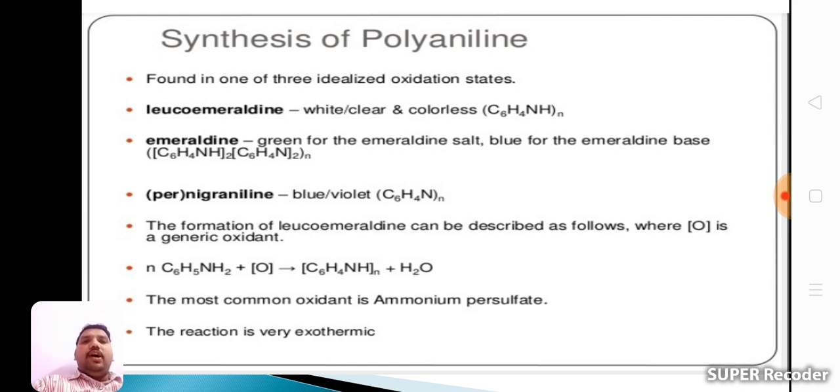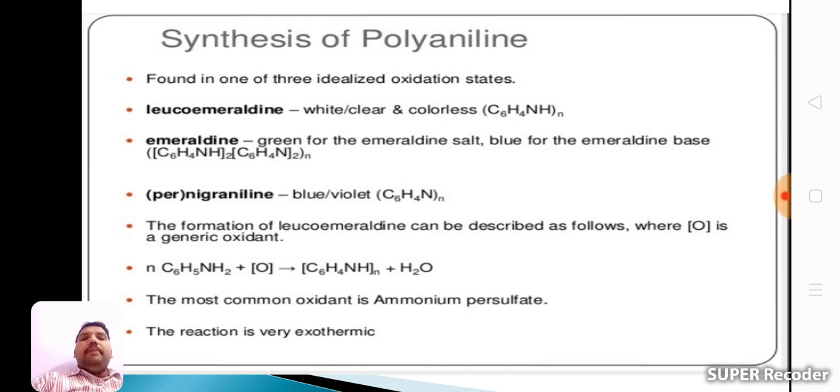The formation of leucoemeraldine can be described as follows, where nascent oxygen is the generic oxidant. See that preparation: n C6H5NH2, n aniline molecules. Here nascent oxygen is used as a generic oxidant, and we get the leucoemeraldine substance and water molecules.